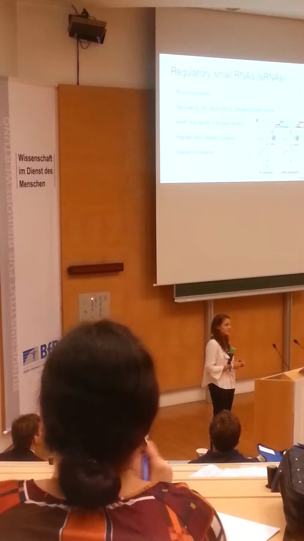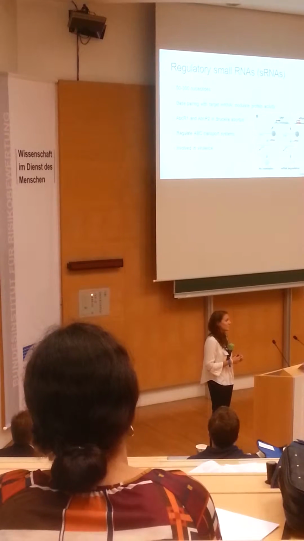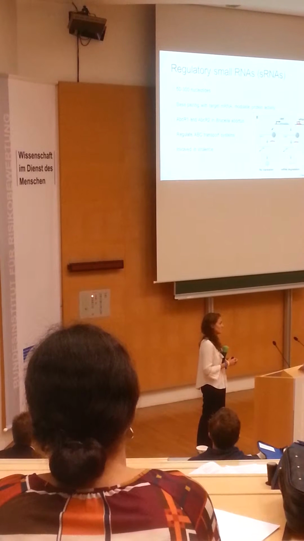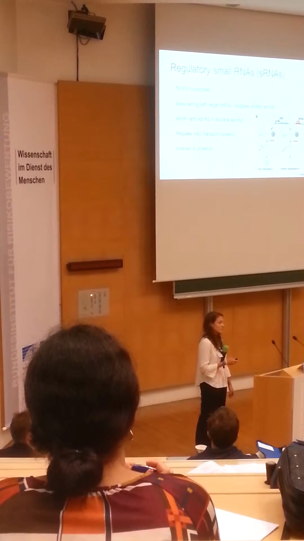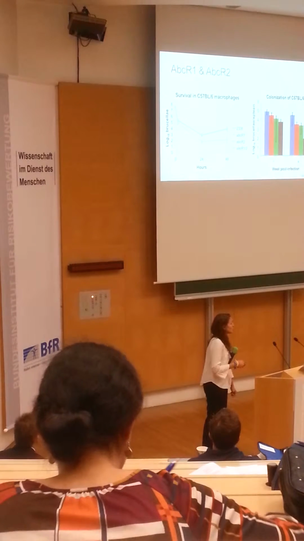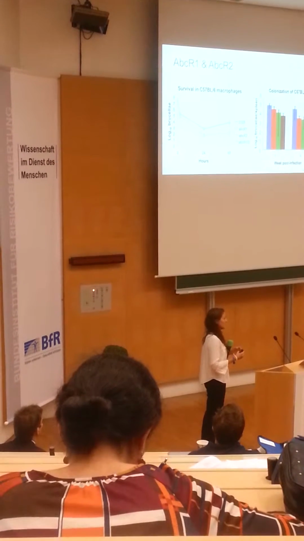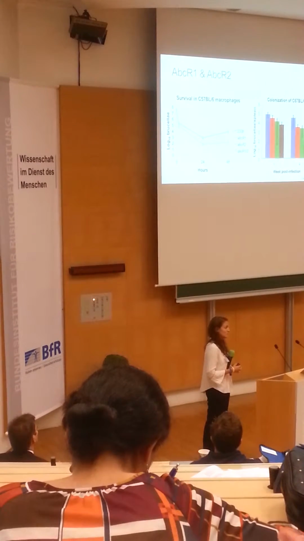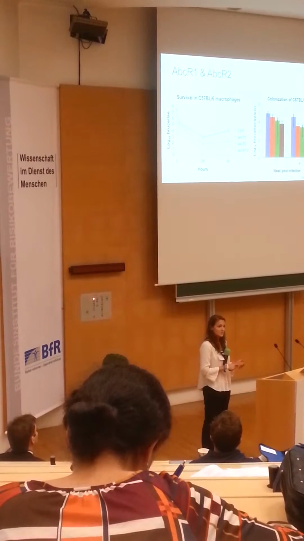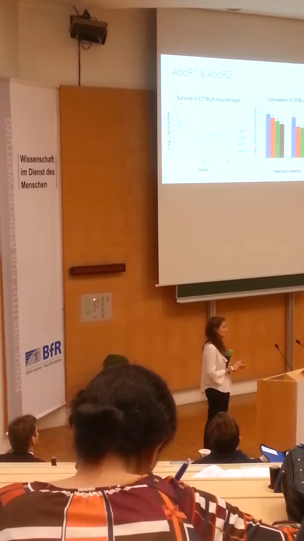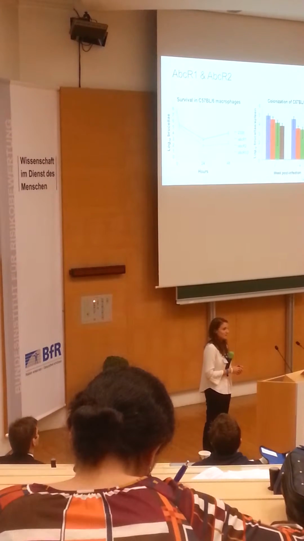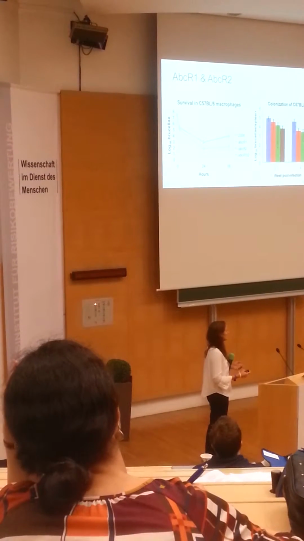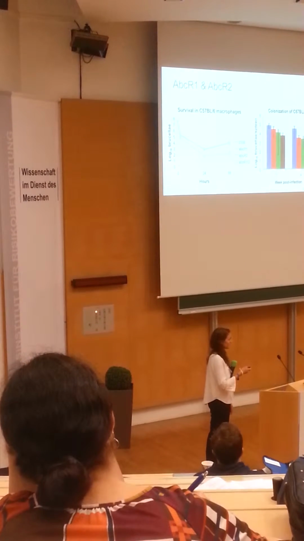Two small RNAs that we're interested in our lab are AbcR1 and AbcR2. And AbcR1 and AbcR2 regulate different ABC transporter subsomes within Brucella. And we also found that they're related to virulence. So in regards to AbcR1 and AbcR2, what was found, and it's very interesting, is that they seem to be performing redundant functions of each other. So if you have an isogenic mutant of AbcR1 or an isogenic mutant of AbcR2, you see no attenuation compared to 2308. You only see attenuation when you have a double mutant. So again, this is showing that they have redundant functions of each other.